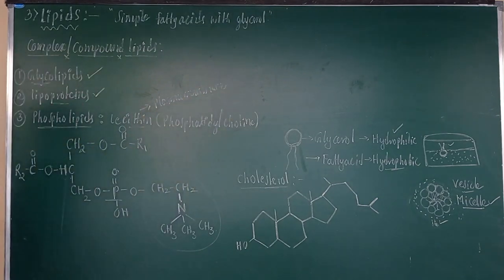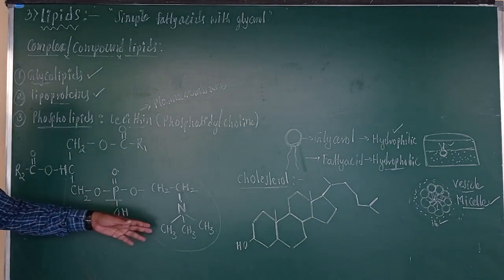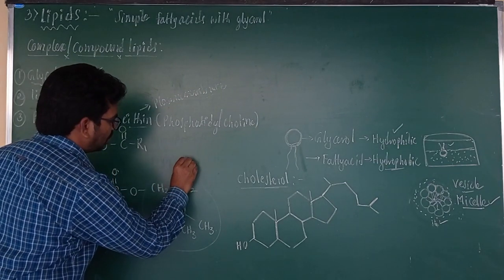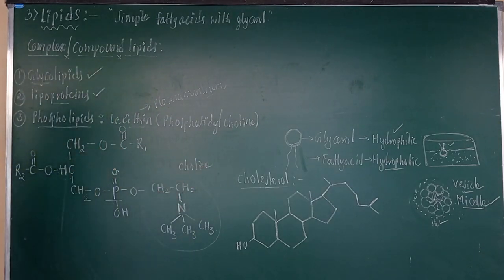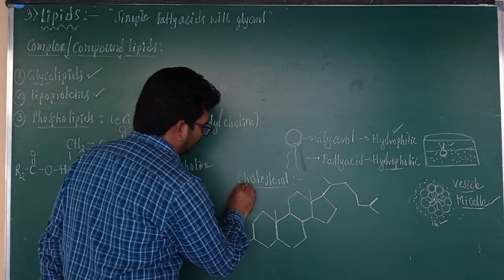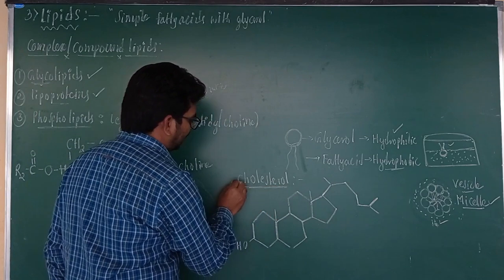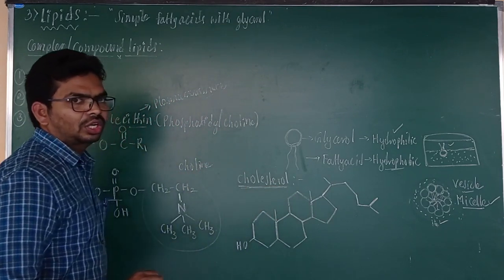Okay, and this is one of the complex lipids. It has a phosphate associating with choline, and we call it phosphatidyl choline. Okay, this is a complex lipid, and another very highly complex lipid is cholesterol.